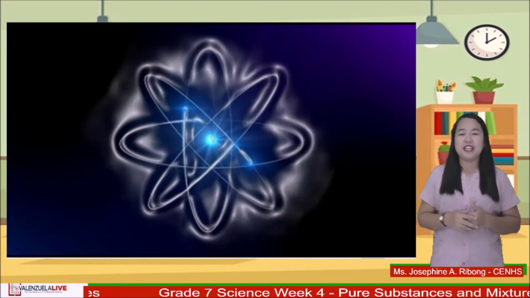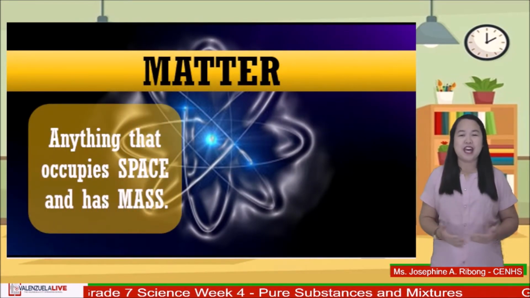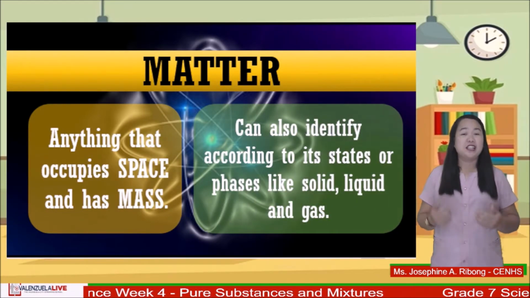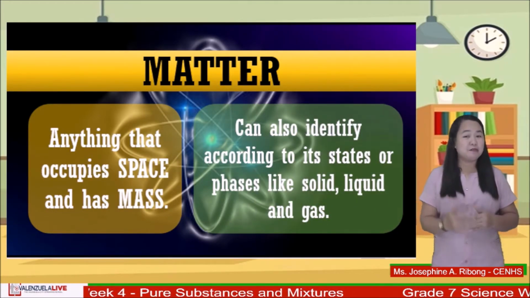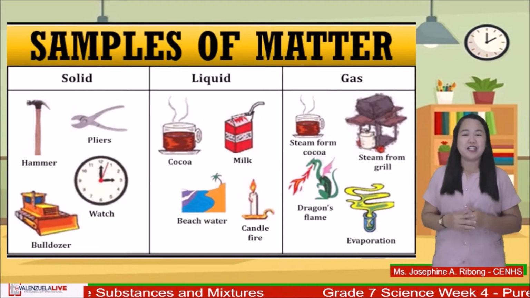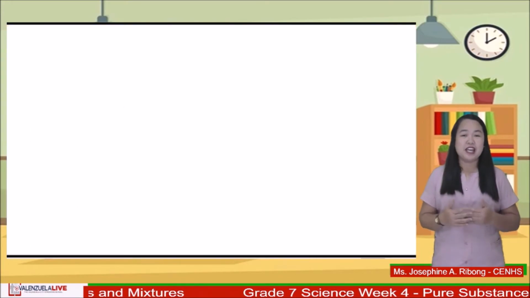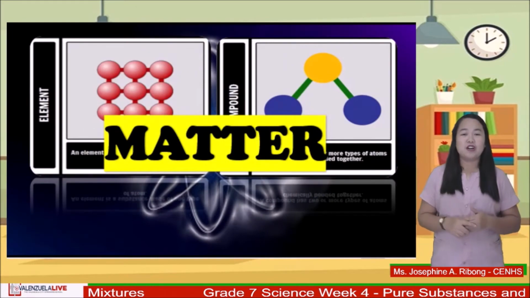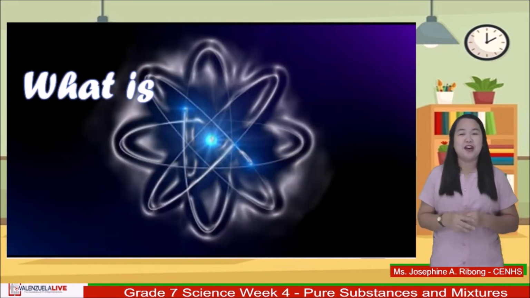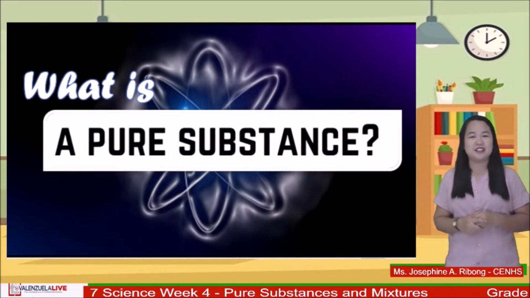During your elementary days, you described matter as anything that occupies space and has mass, and identified according to their states as solid, liquid, and gas. And as a matter of fact, we are all surrounded by matter, right, grade 7 learners? Remember that matter can either be classified as elements or compounds, which are also known as pure substances. What is a pure substance? Well, that's what we need to discuss further in today's session.